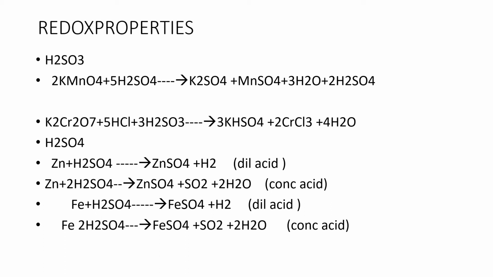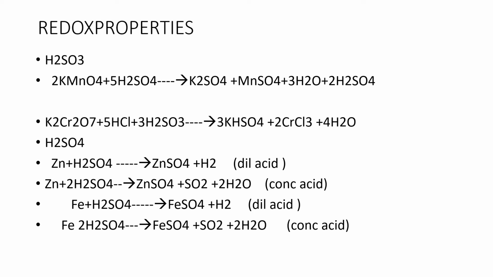When zinc metal is treated with dilute H2SO4, you are going to get zinc sulfate plus hydrogen gas liberated. Here only displacement is taking place. Zinc atom is displaced with hydrogen atoms. So between the zinc and hydrogen, the electron exchange has taken place, but there is no change in sulfur oxidation number.